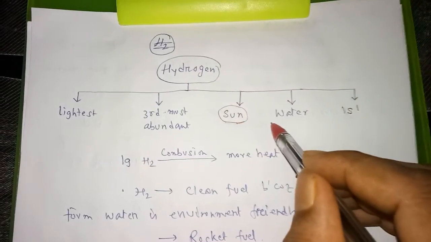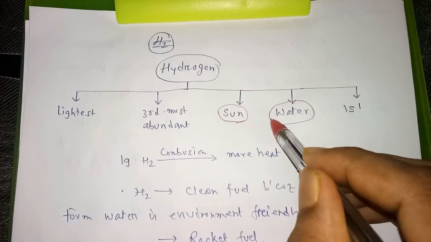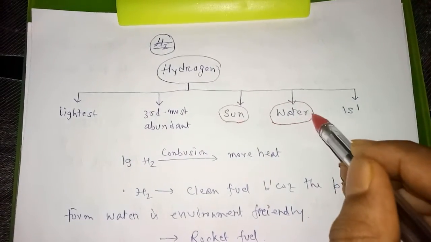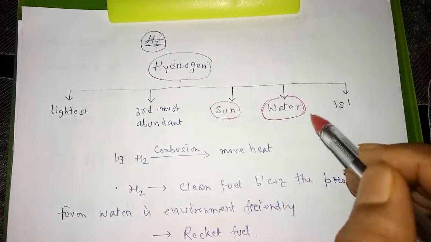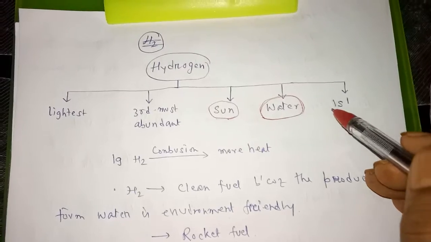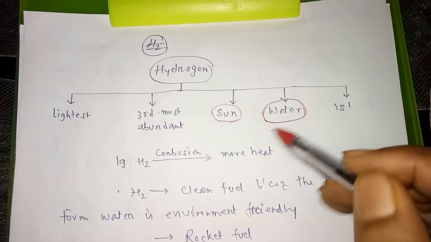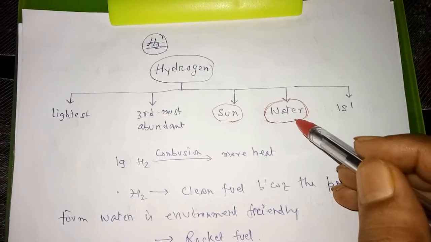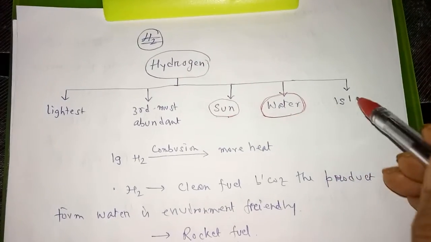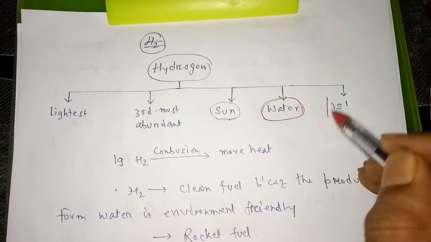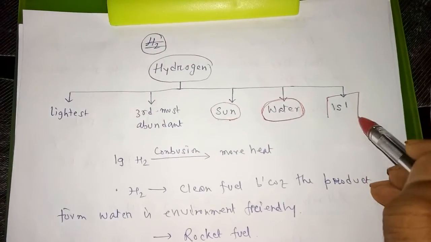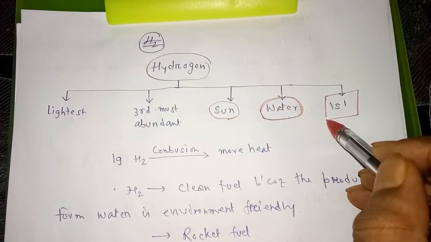Now the main source of hydrogen is water. If we do electrolysis of water, we get hydrogen and also oxygen. So water is the main source of hydrogen on the earth. Now hydrogen, the first element in the periodic table, has the simplest electronic configuration, 1s1.